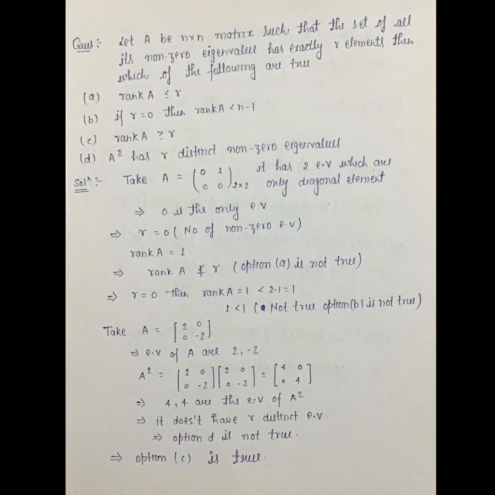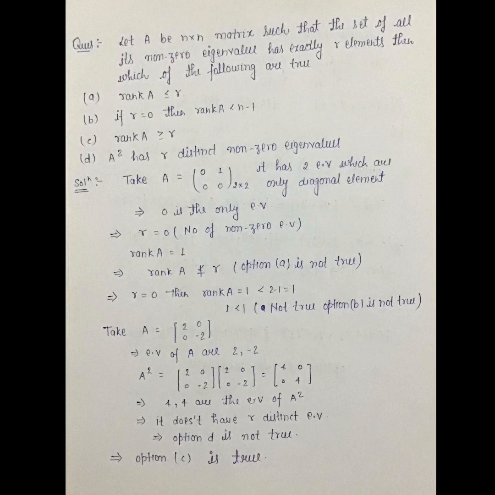So for the solution, we will take A as 0 1 0 0, a 2 cross 2 matrix. It has two eigenvalues which are only the diagonal elements. This implies 0 is the only eigenvalue. This implies r is equal to 0 because it has no non-zero eigenvalue, and rank of A is equal to 1, and rank of A is equal to 1 less than or equal to 0, which is not true. So this implies option A is not true.